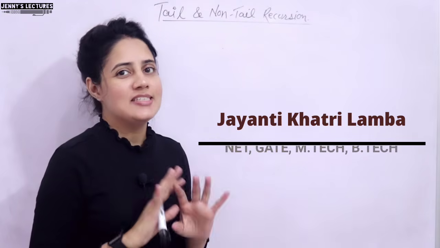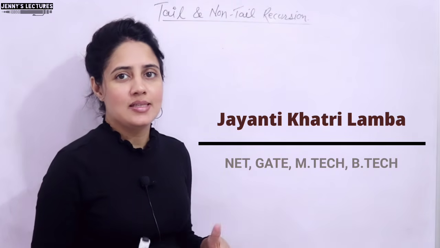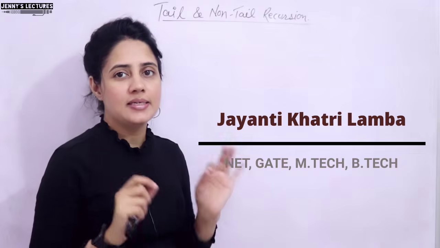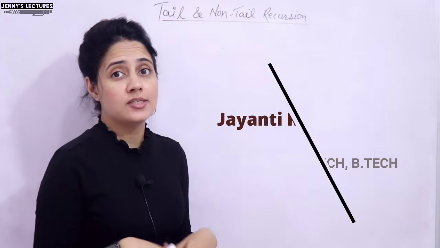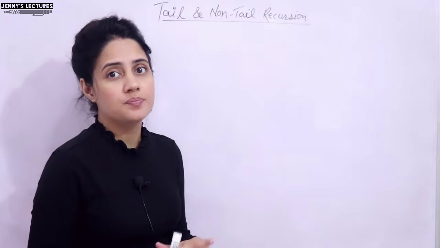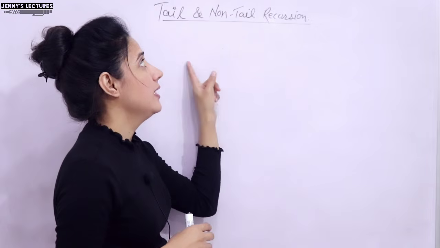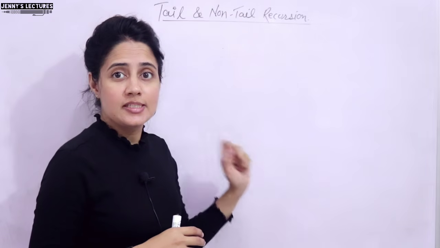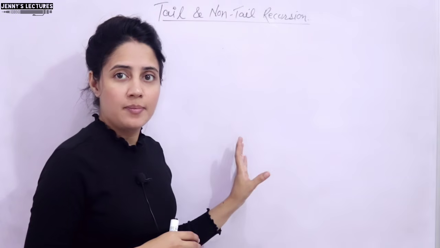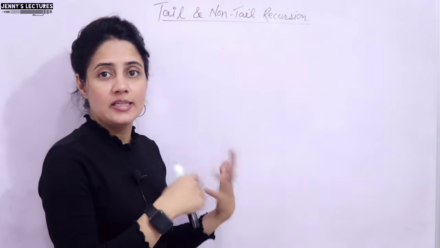So in the series of learning C programming, we are discussing recursion in C. In the previous video, we have discussed direct and indirect recursion. So now in this video, we will discuss two more types of recursion, tail and non-tail recursion. These are very important, right? We will see both the recursions with proper programs, and I will show you how you will get the output.